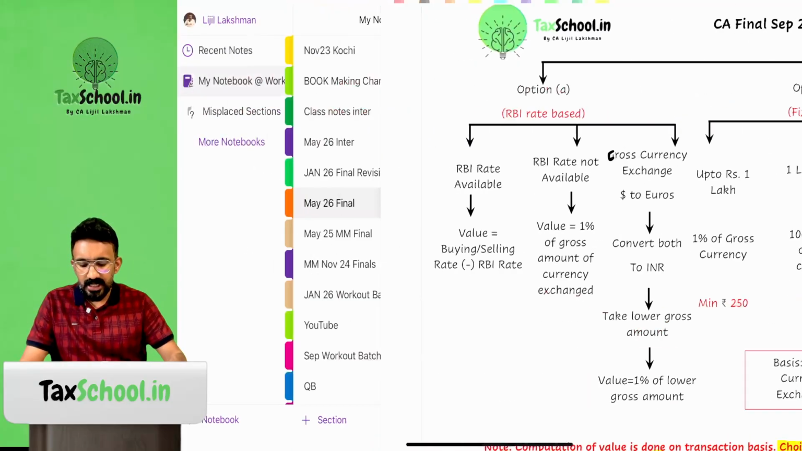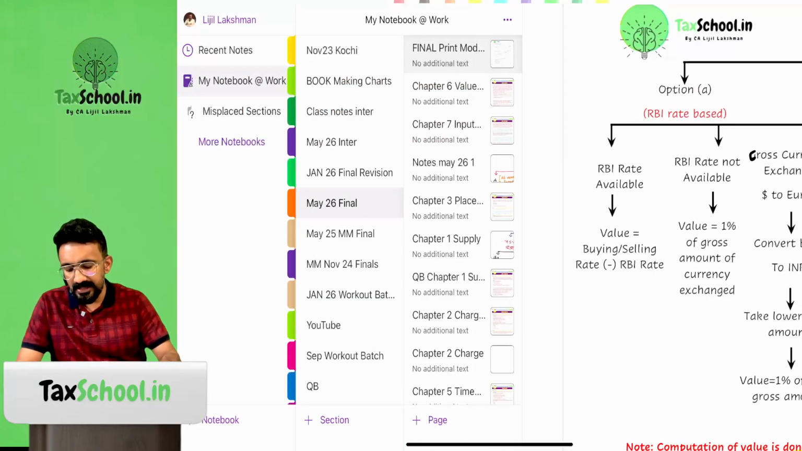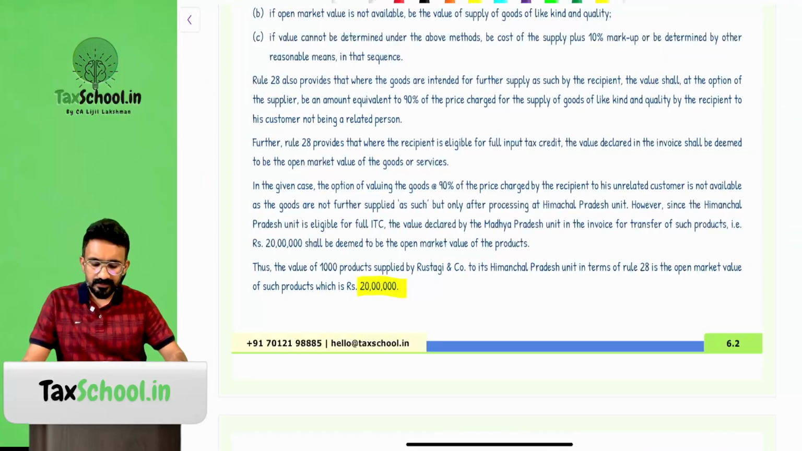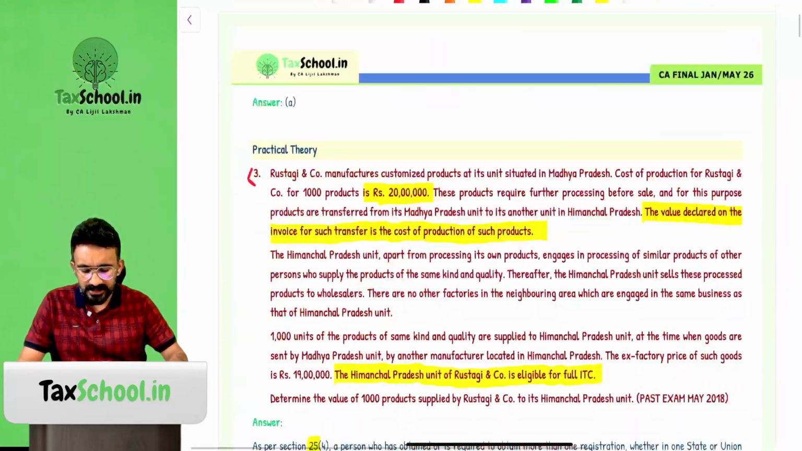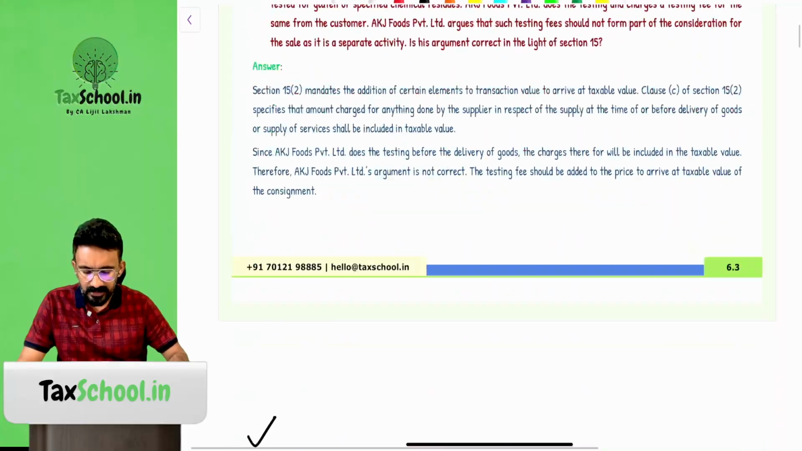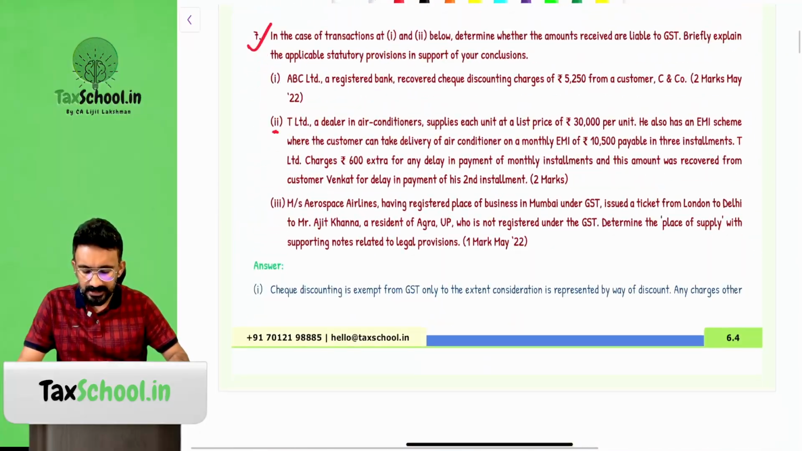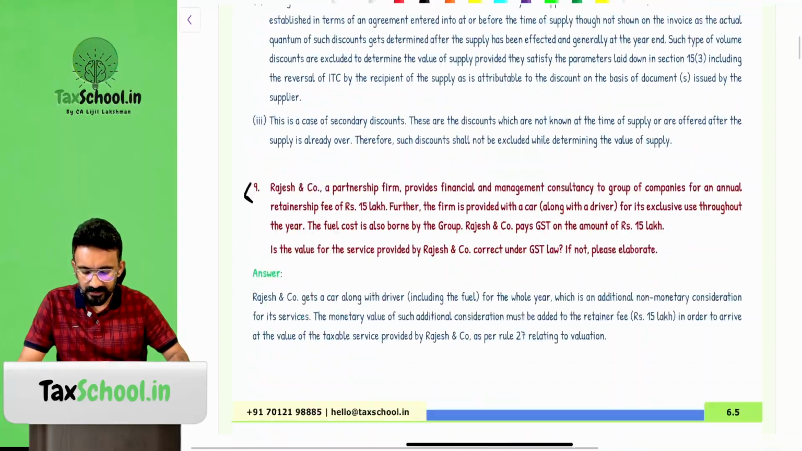You can swap between these methods only after a financial year. Now, do you get questions on this? Yes. What kind of questions can you have? I'll show you one question, and I'll tell you how easily this can be answered.